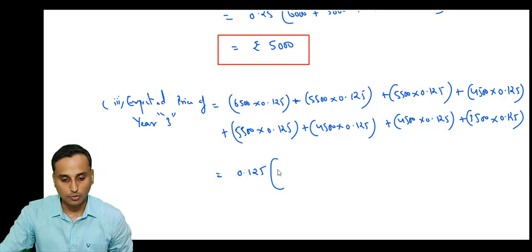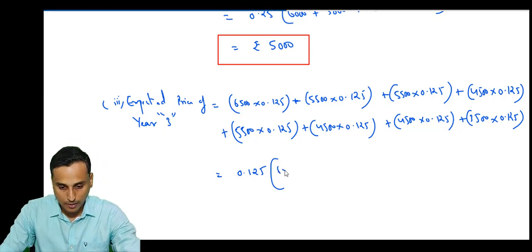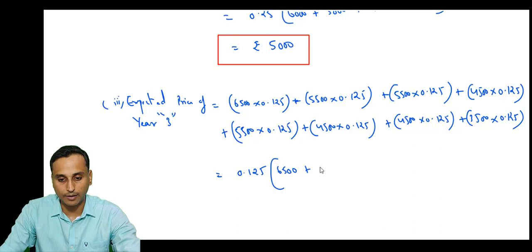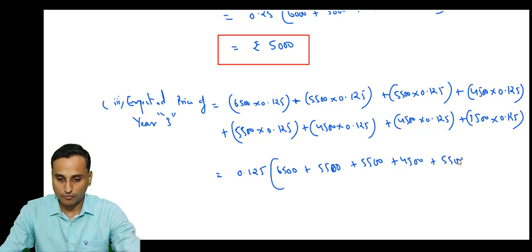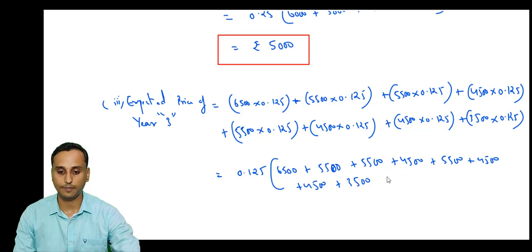So if we take 0.125 common outside, then we'll have 6500 plus 5500 plus 5500 plus 4500 plus 5500 plus 4500 plus 4500 plus 3500.